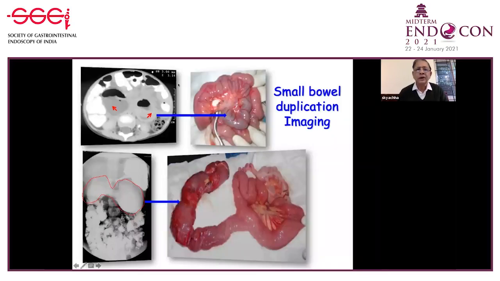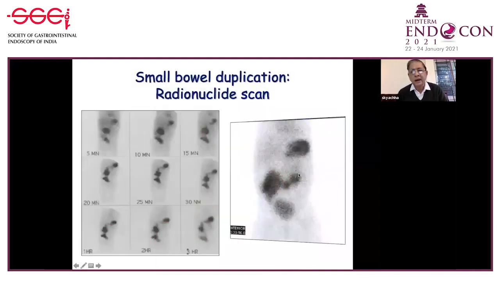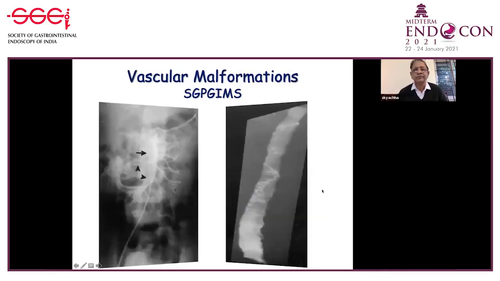Here the CT can be used for diagnosis where the radionuclide scan may be negative, and here are 2 cases showing the duplication cyst on CT scanning. The radionuclide scan may differ from Meckel's diverticulum in terms of configuration, size, and site. Here you can appreciate the size is larger and the configuration is also different as compared to what you see in Meckel's diverticulum.